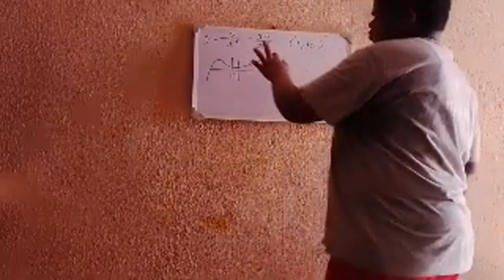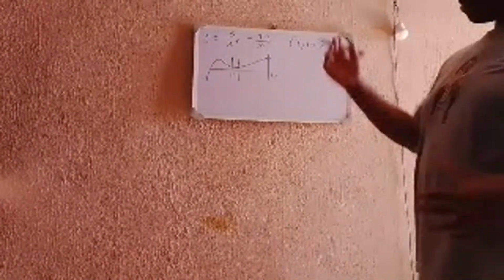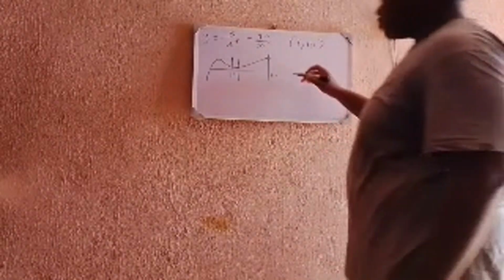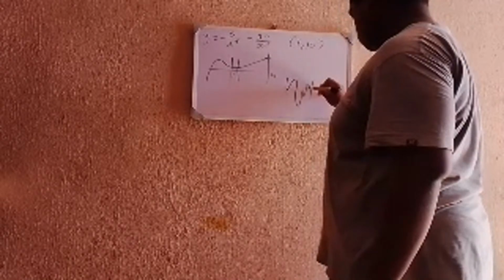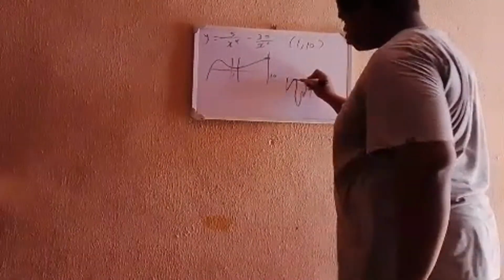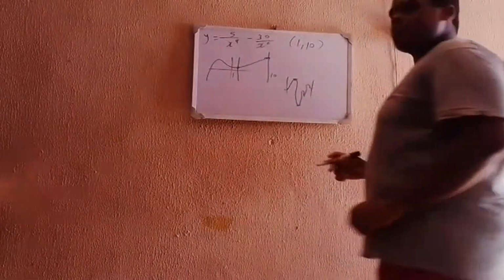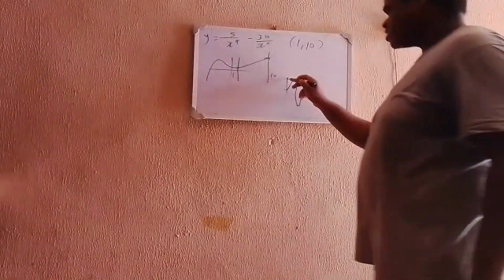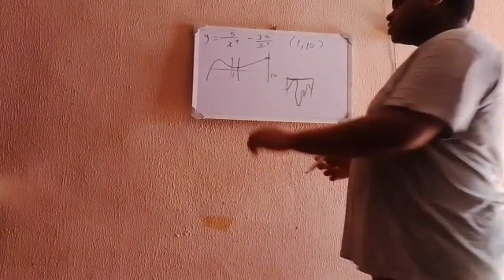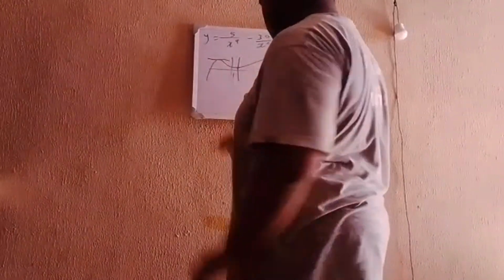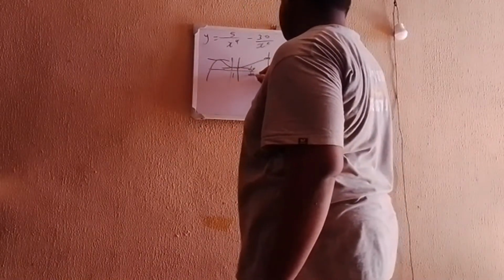Now, don't just pick the highest number, 10, and the lowest number and think that will give you your highest and lowest value. No, within this interval your graph can do something like this, where the highest point is not at the interval ends, and the lowest point is also not at the interval ends. At these points, the gradient or tangent is zero, that is dy/dx is equal to 0.